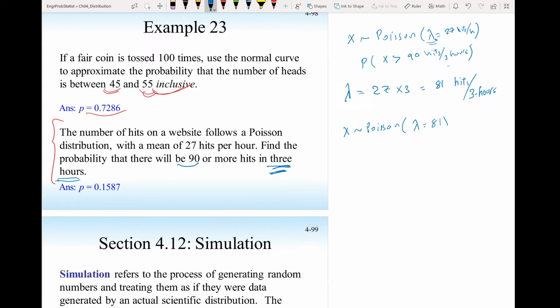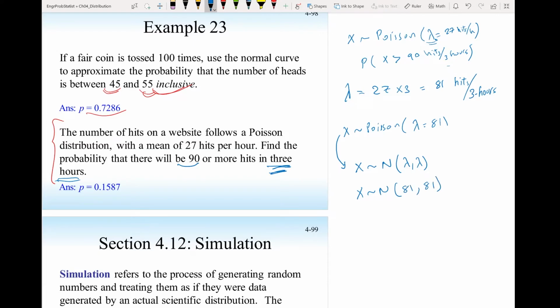Or use the central limit theorem and approximate x as a normal distribution, since lambda is large, 81, so np is more than 10 and lambda is np, so I can approximate it with good accuracy as a normal distribution. And as we showed before, the mean of this normal distribution will be lambda and the variance lambda. So x is a normal distribution with 81 and 81.